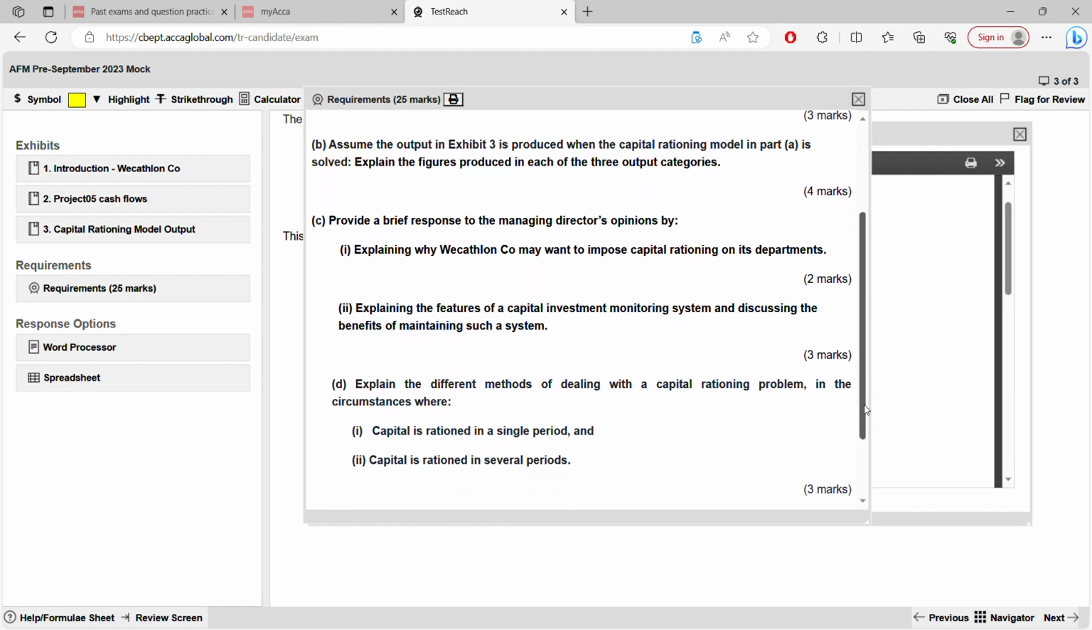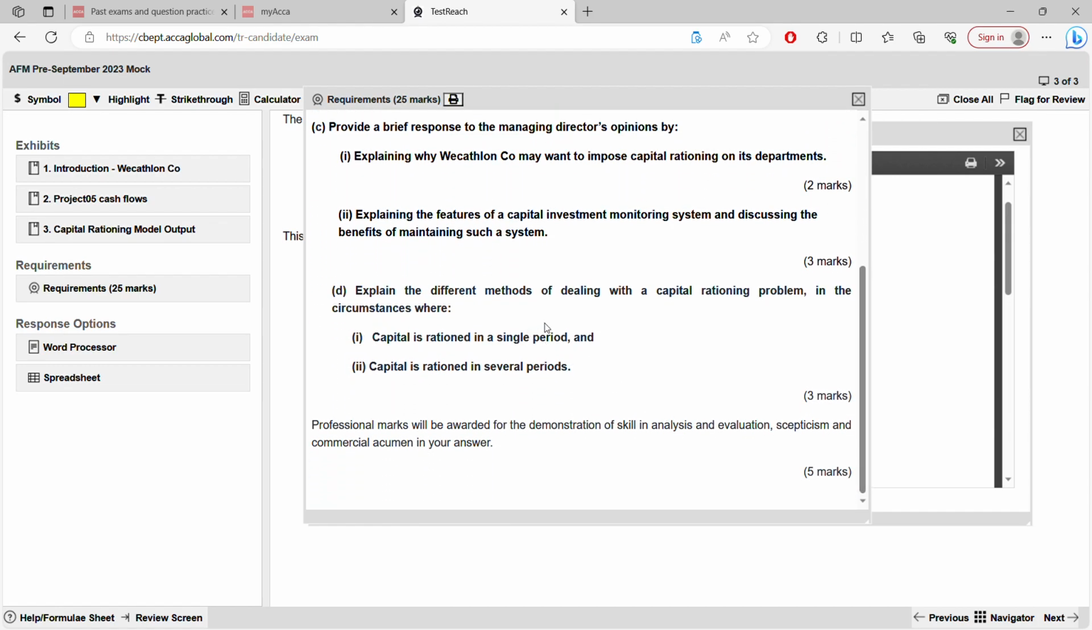Next is D. Again, single period rationing and several period rationing. Discuss. Single means it is only for the single period, 1 year. So if it's for 1 year, use your financial management knowledge here.